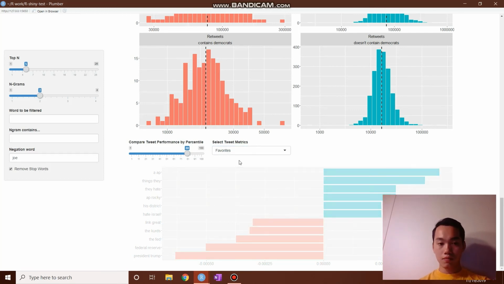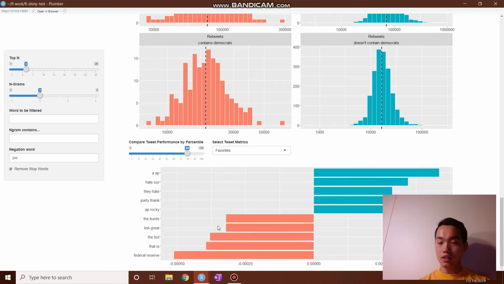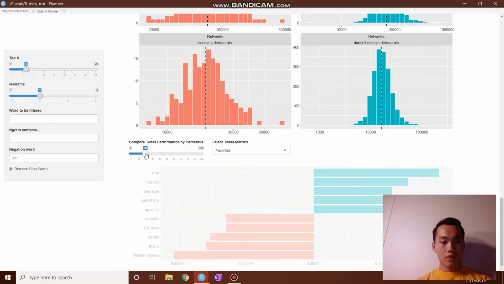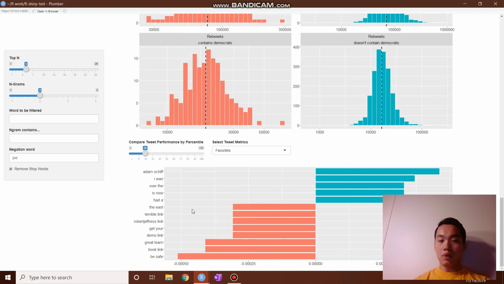You can also change it to ASAP. So when he tweeted ASAP, that must have been a huge tweet for him, and he got a lot of favorites from it. But additionally, let's look at just the bottom 20%. In the bottom 20% of tweets, he's talking about a book link and stuff like that. And you also need to change it to trigrams.